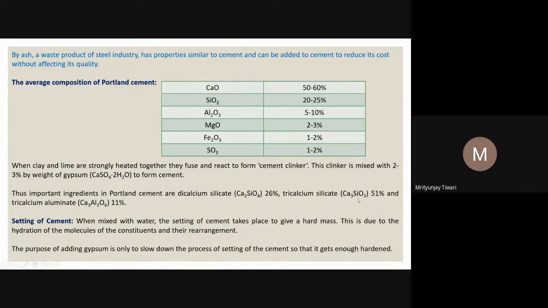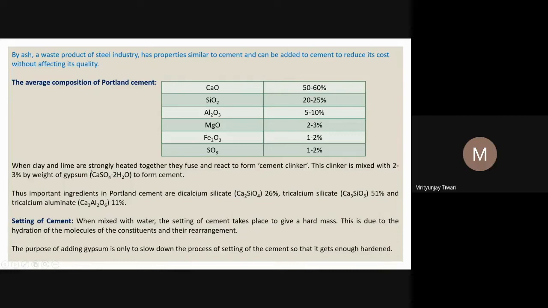And silica and CaO, when they react, they will form this. This is 51%. And tricalcium aluminate, alumina is there, so Ca3Al2O6. So tricalcium aluminate, which is 11%. These are important ingredients of Portland cement, and these are formed when clay is heated with